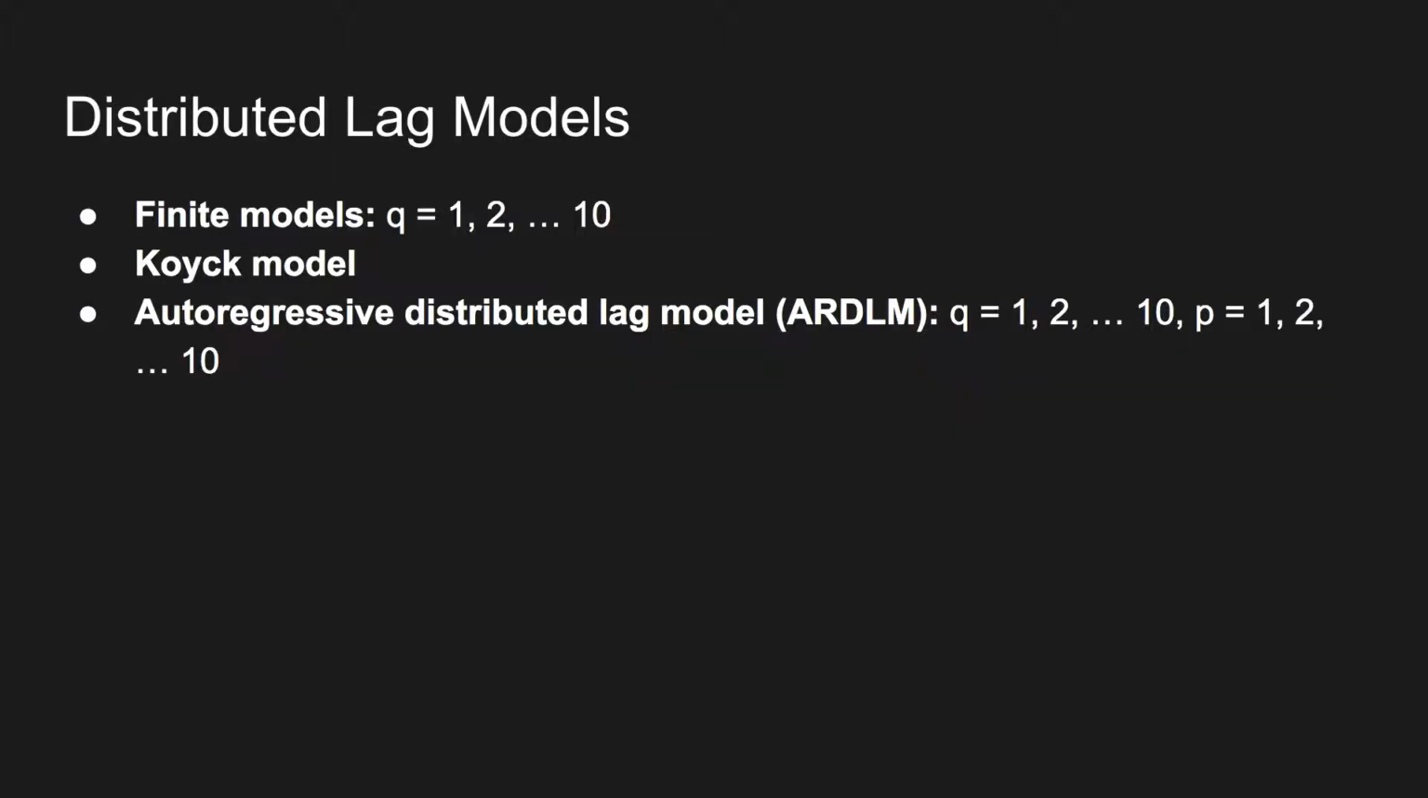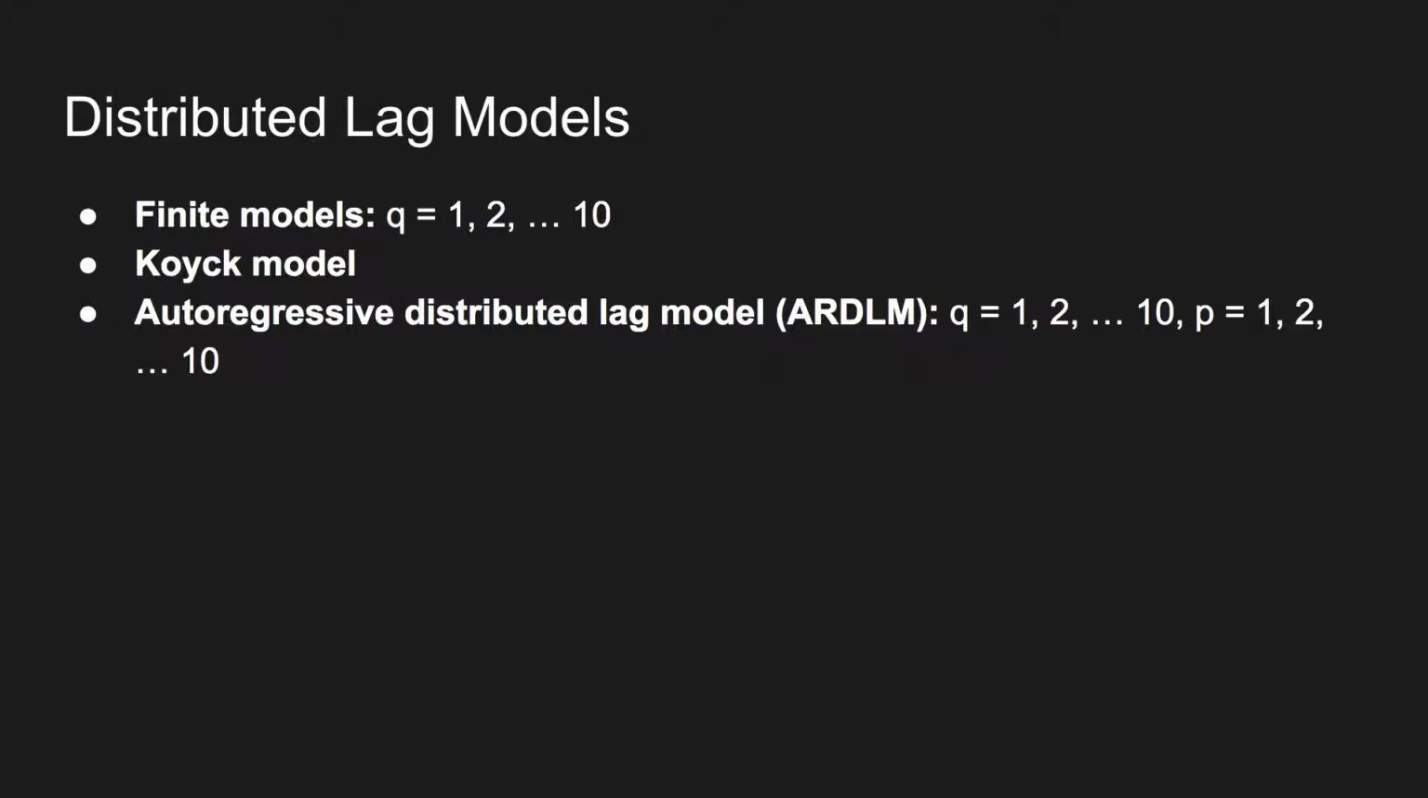So distributed lag models: there are finite models, which use a finite number of the independent variable lags, and this is denoted with the letter Q. The Koyck model, which uses a transformation to make the model mathematically possible, and the autoregressive distributed lag model, which uses lags of the independent variable as in the finite model, but also lags of the dependent variable, which is denoted by the letter P.